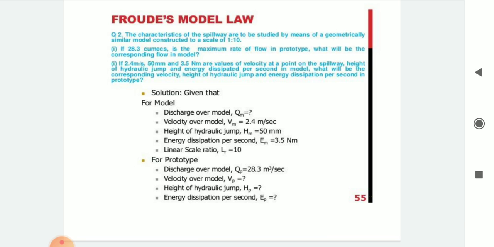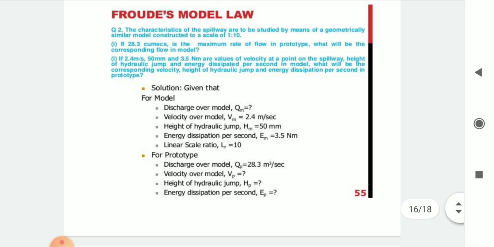So the solution. Given that for the model, discharge, velocity, height of hydraulic jump, energy dissipation per second and linear scale ratio Lr have been given. So these values are as given. And for the prototype, discharge has been given, velocity we have to calculate, the height of hydraulic jump, that is Hp, we have to calculate, and the energy dissipation per second Ep we have to calculate.